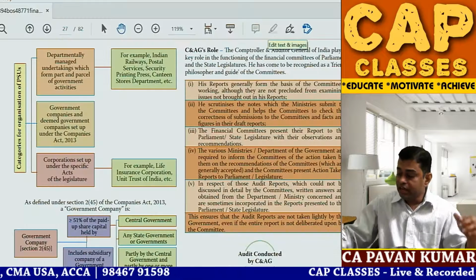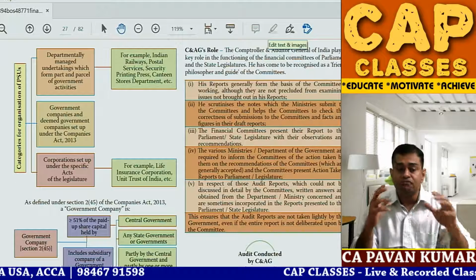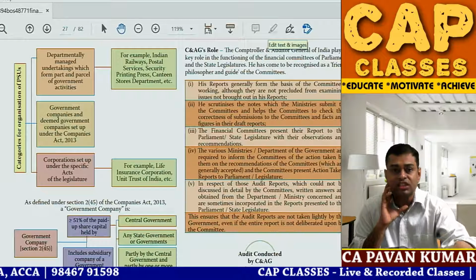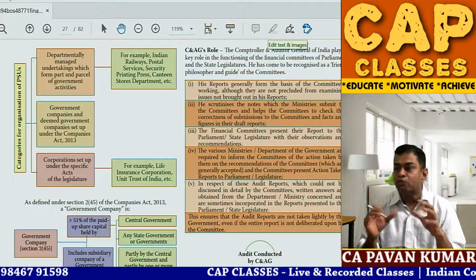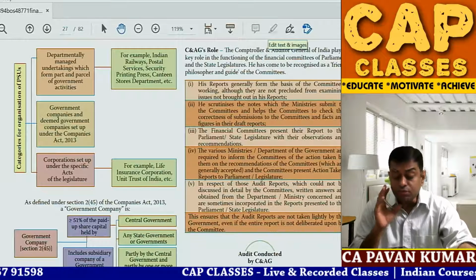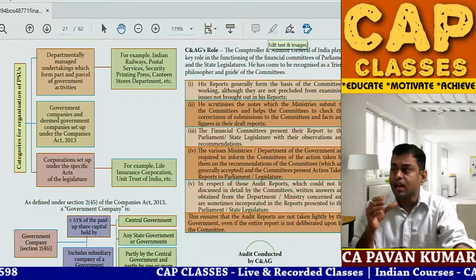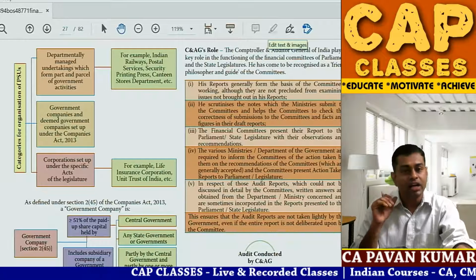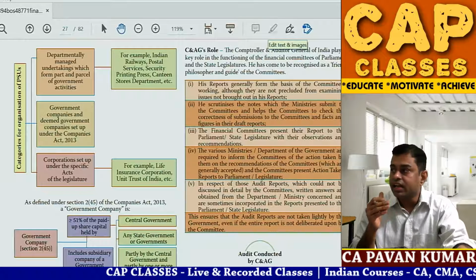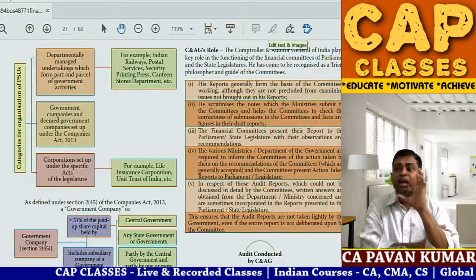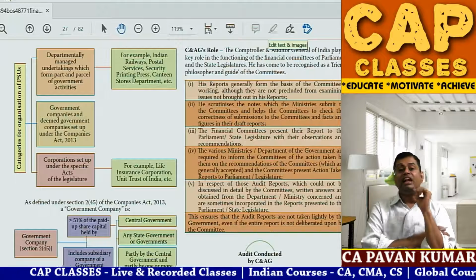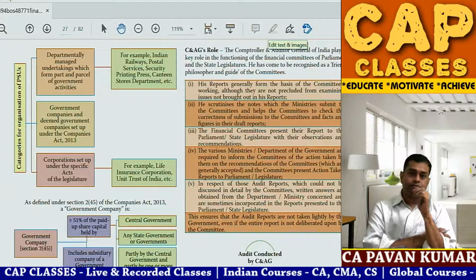So normally in our regular life, we use this word PSU so many times, isn't it? Public sector undertaking. If someone asks you, what is public sector undertaking? You have to tell that public sector undertaking includes 3 types of entities. One is departmentally managed undertakings like Indian Railways, postal services.